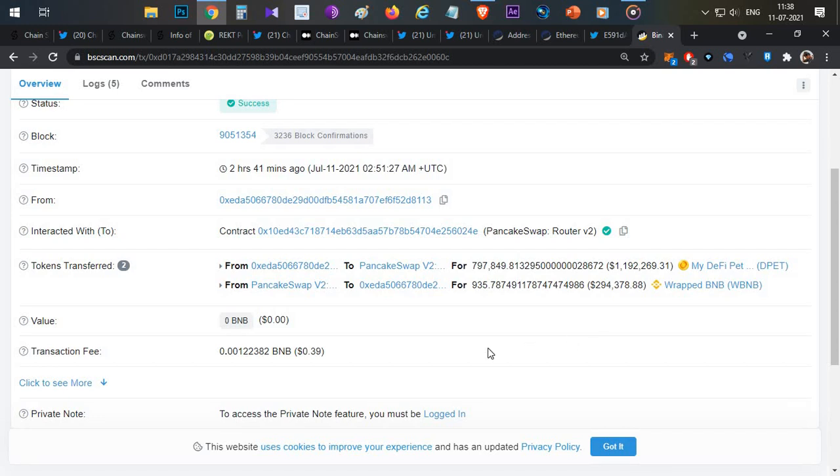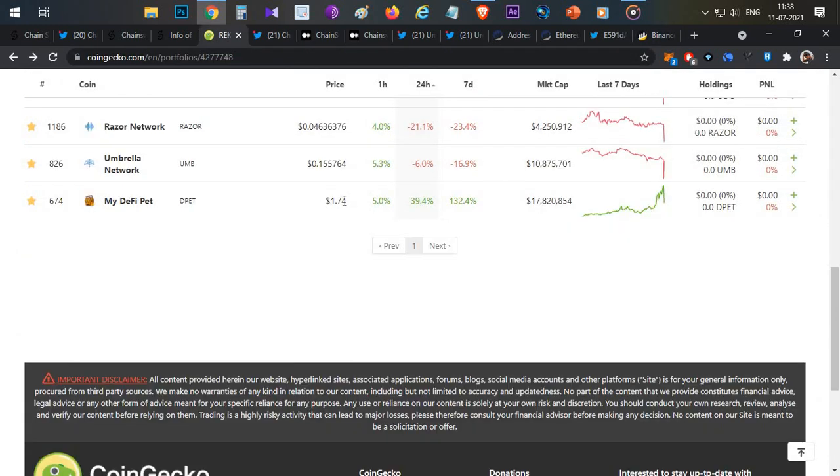Now, whether you have to worry: if you already have My DeFi Pets tokens, right now the exploit is not on the My DeFi Pets contract, it is on the ChainSwap contract. So you need not worry. If you are already holding My DeFi Pets tokens, the price of the token has already recovered. Before the dump it was around $1.4, and now it is almost $1.7. So it's almost recovered to the previous price.